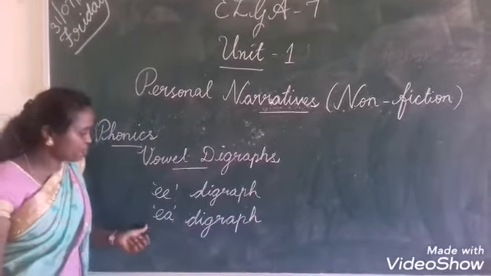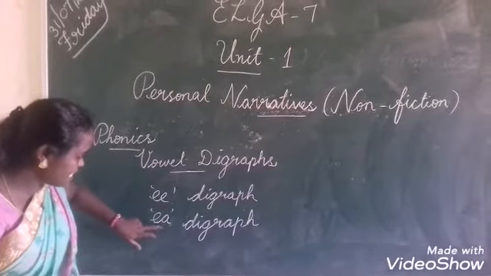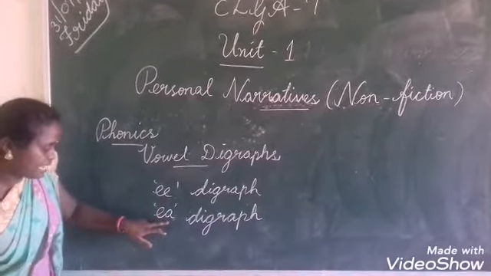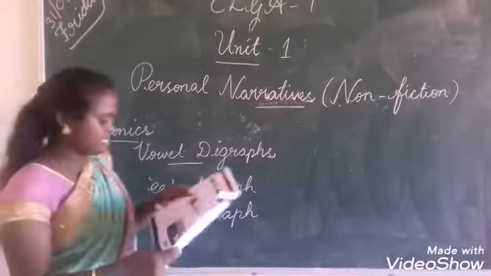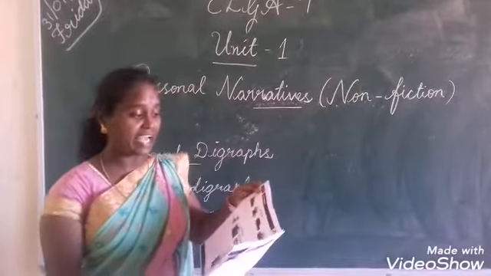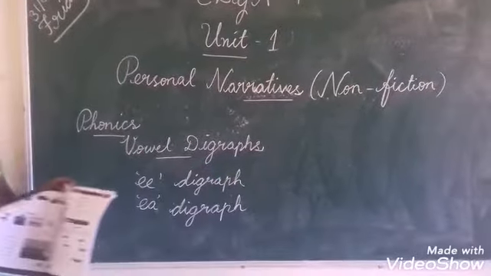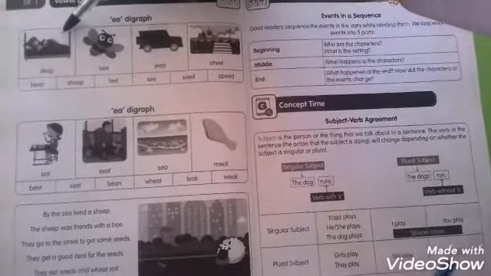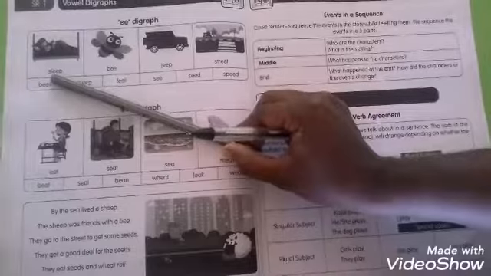Okay. So in this unit we are going to learn about the digraphs E, E and E, A. What is the sound of this E, E? E. What is the sound of E, A? E. Okay. So all of you take your reader, take page number 6. Look at the first picture. What is this? Sleep. Spell the word sleep. S, L, E, E, P. All of you take your pencil.